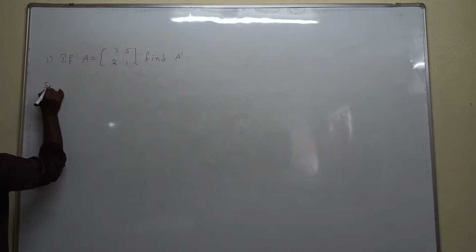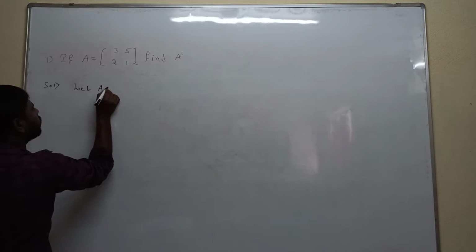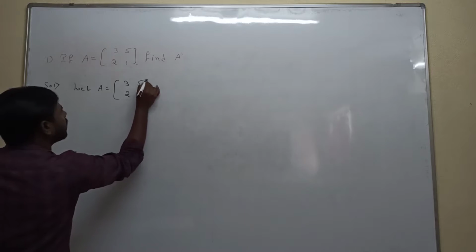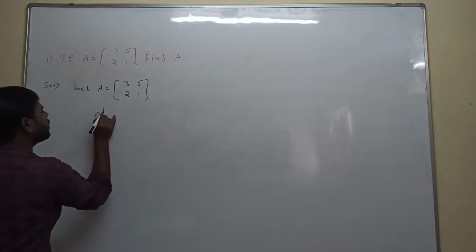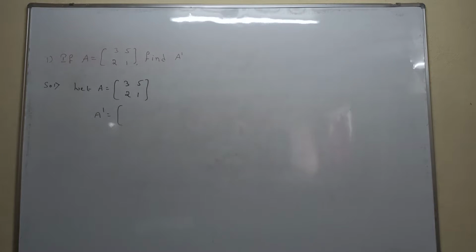Right? Solution: given, let A is equal to 3 5 2 1. What are they asking? To calculate A transpose, the transpose of the given matrix.